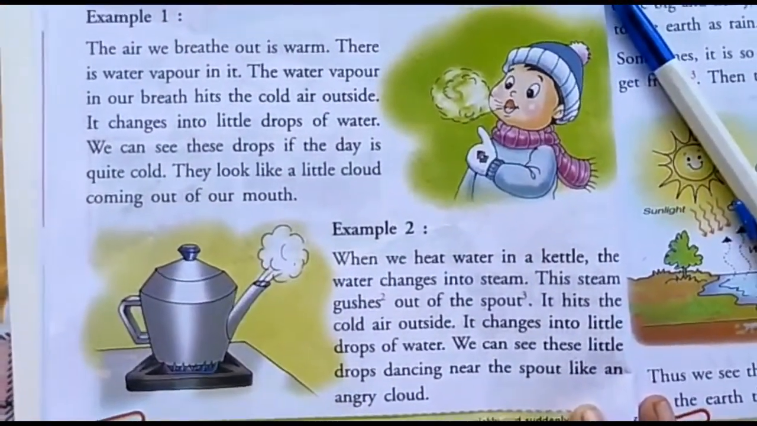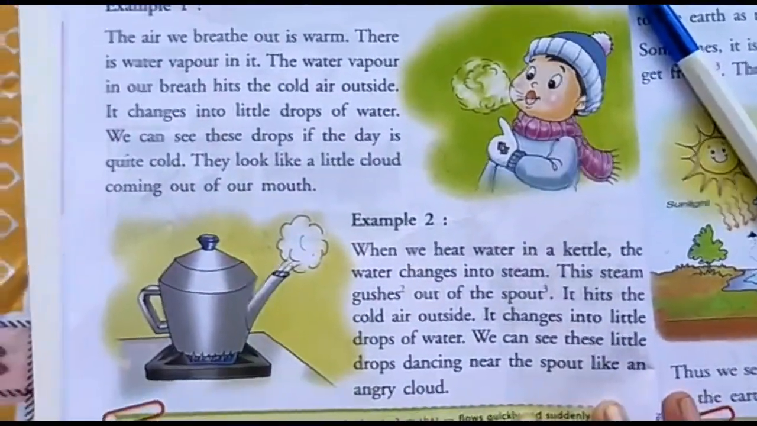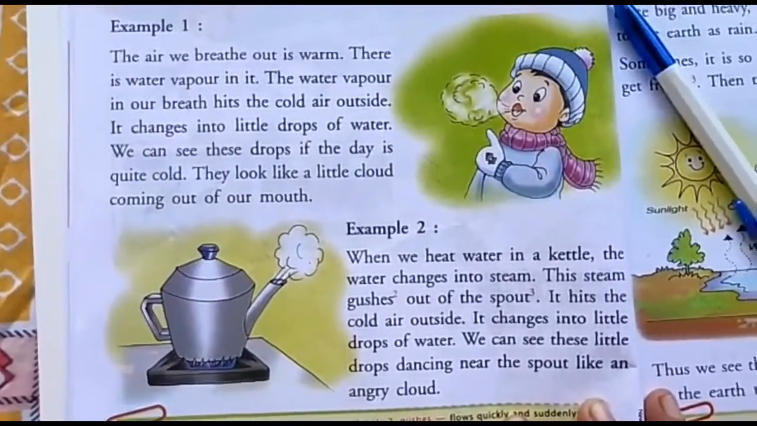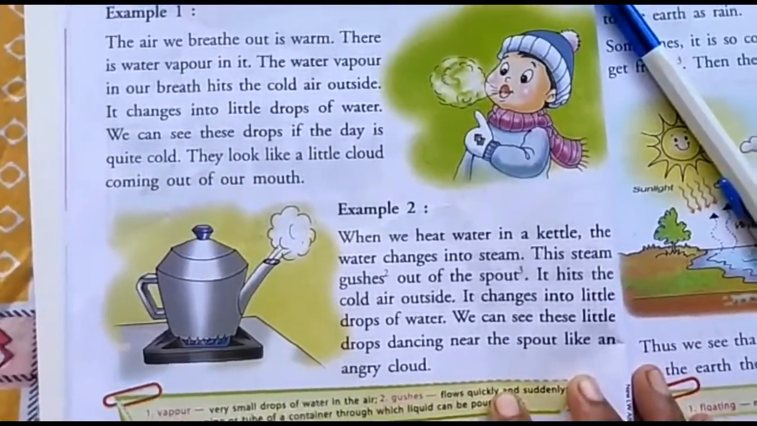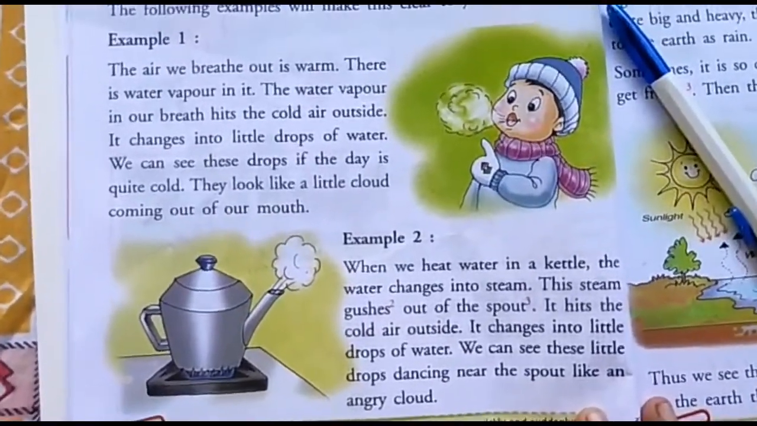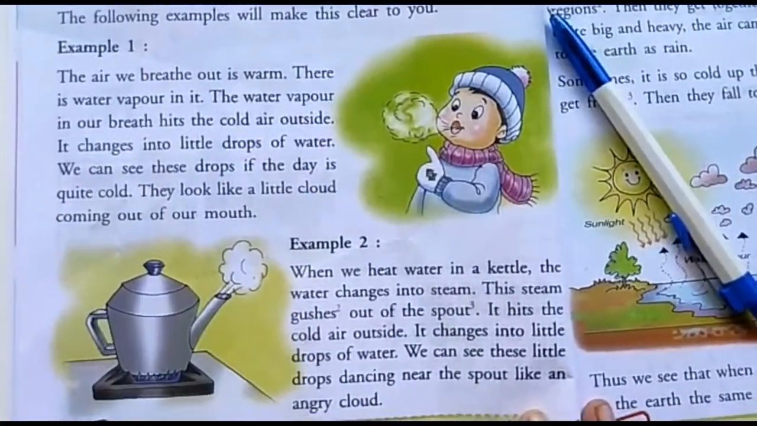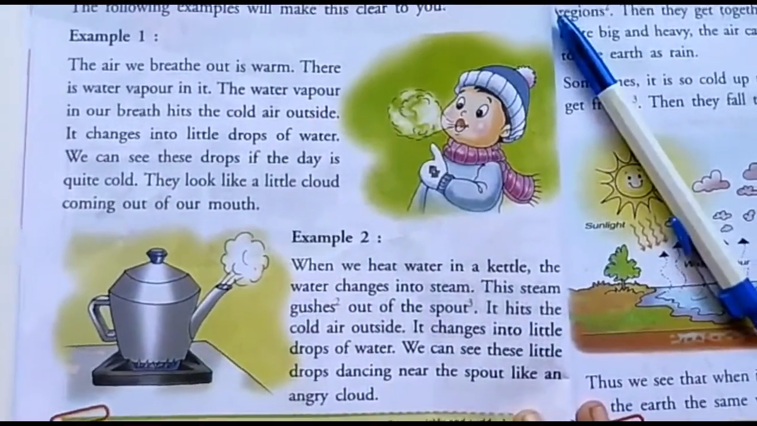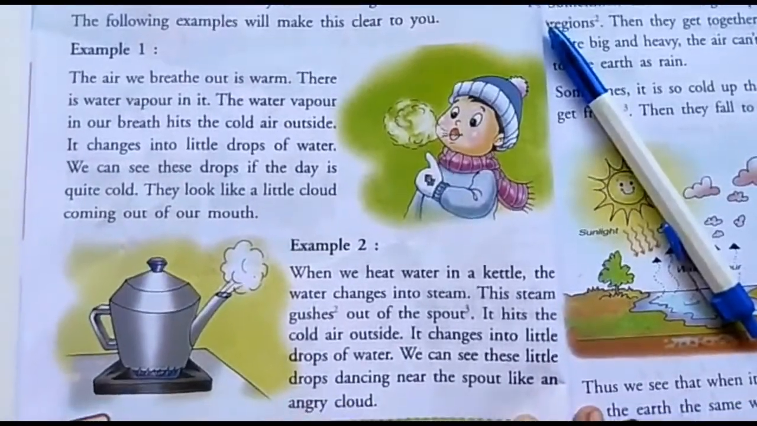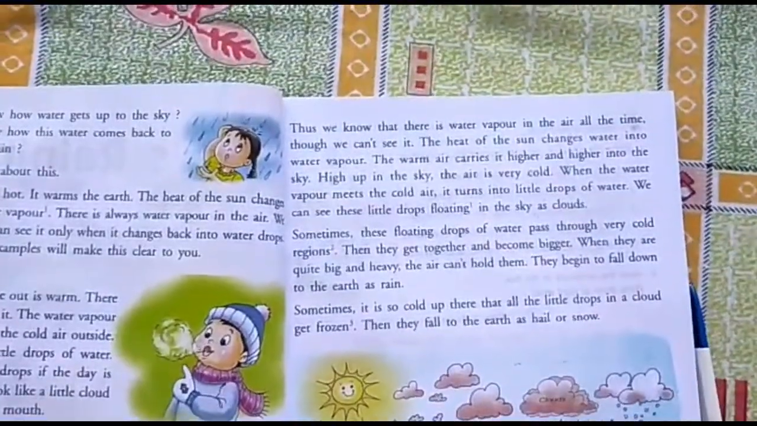It hits the cold air outside. It goes in the air. It changes into little drops of water. We can see these drops dancing near the spout like an angry cloud, like small clouds, it will start dancing. Next, let us see the next one.